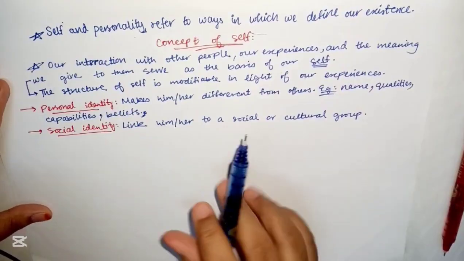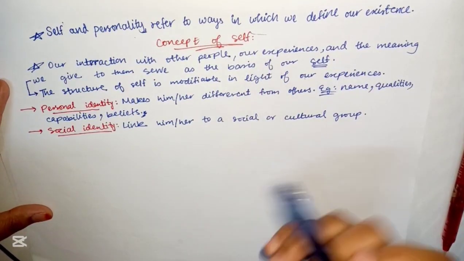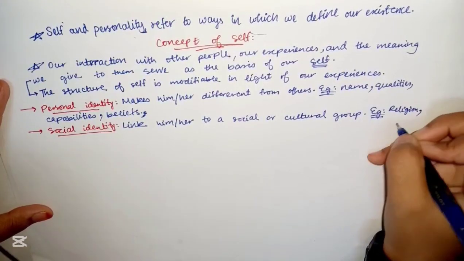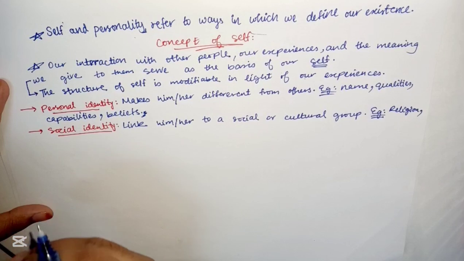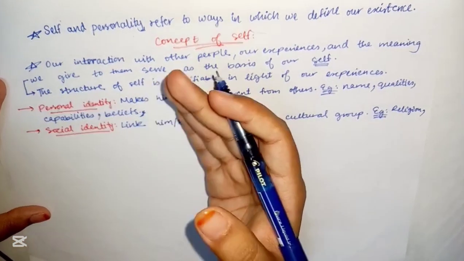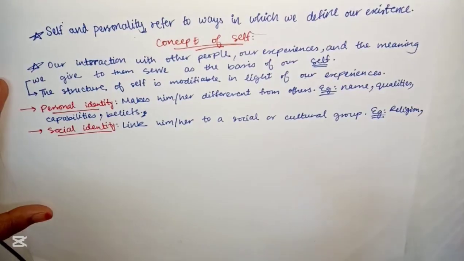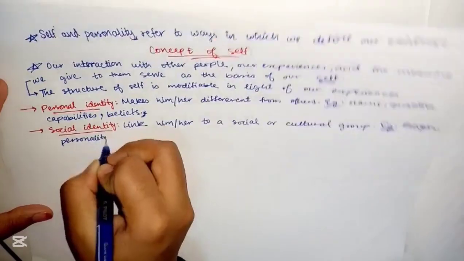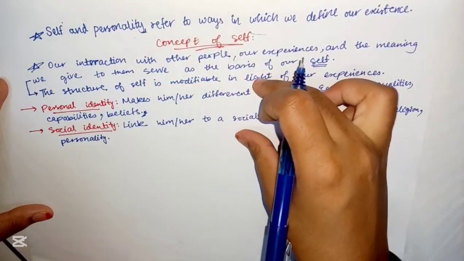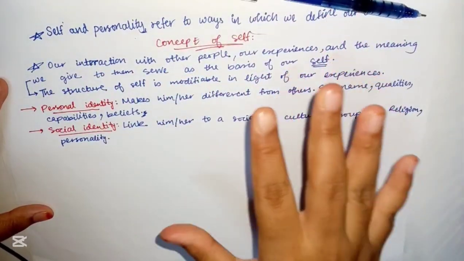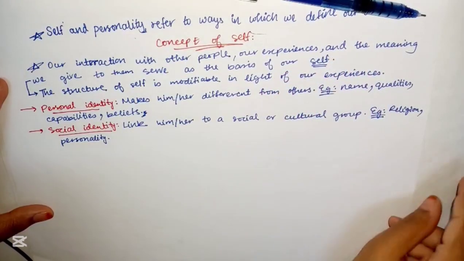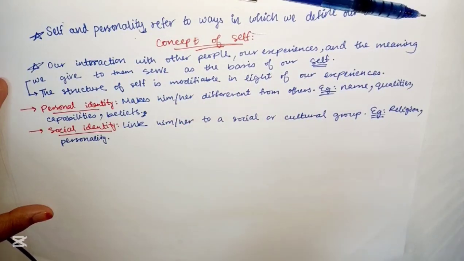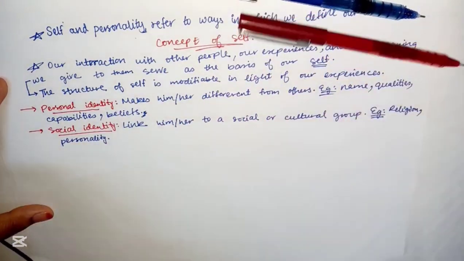Then it can be someone's religion, like they are Hindu or Muslim or Christian or anything. It can be the way that you represent yourself mentally, and it can be how people know you as your personality. It can be anything. So that's all we end identities with. Next we have what is self as a definition. Really important. This is how we understand what is self. But if they ask define self, then what's the perfect answer for this?